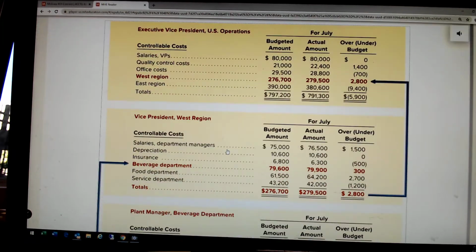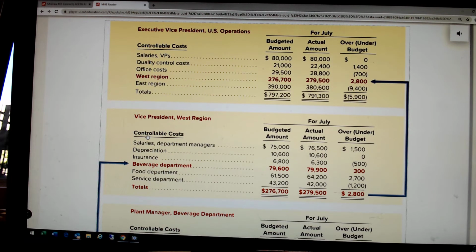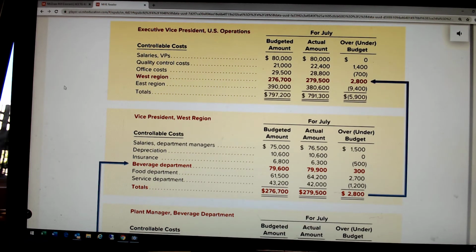But the thing to take away from this is that we have in fact departmentalized this organization, and we are reporting the results of operations, comparing actuals to budgets to each person, and we're only reporting to them the costs that they can control. Like I said, the person at the top of the food chain would get all of them.